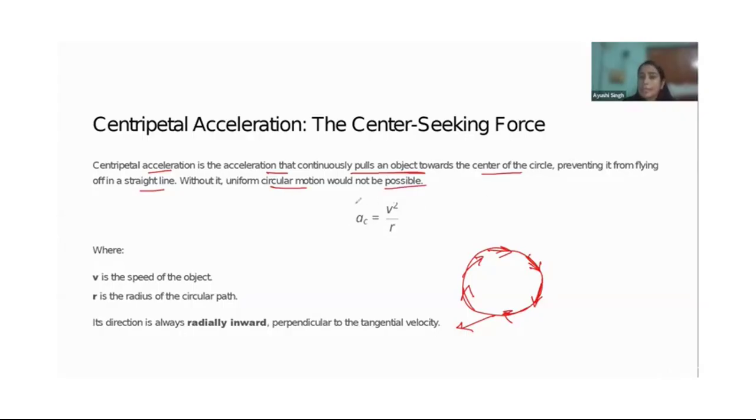So here the formula for calculating the centripetal acceleration would be a_c, so we do not get confused with the normal acceleration. a_c = V square upon R. What is V? V is our speed, the speed of the object, and R is the radius from the center. Its direction is always radially inward, that means moving inwards. This I have already told you. It is perpendicular to the tangential velocity. Every time you will check, it is perpendicular only. So this is the formula. Using this formula, we can solve a lot of problems.